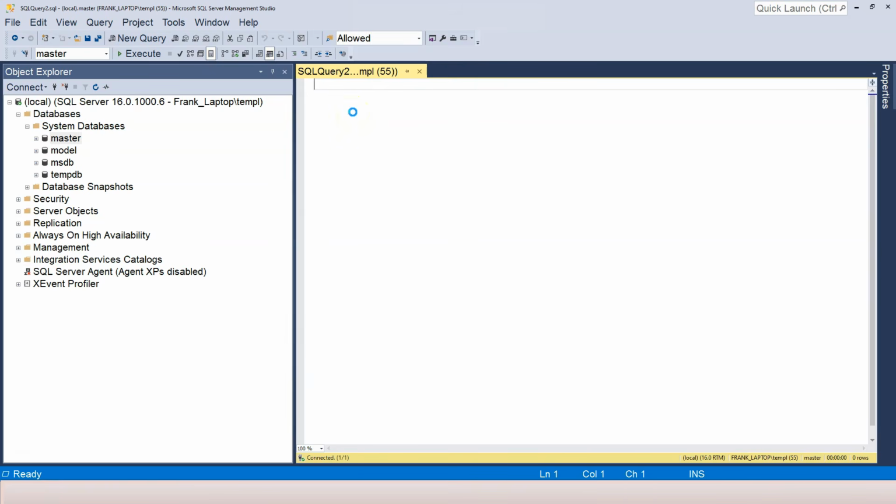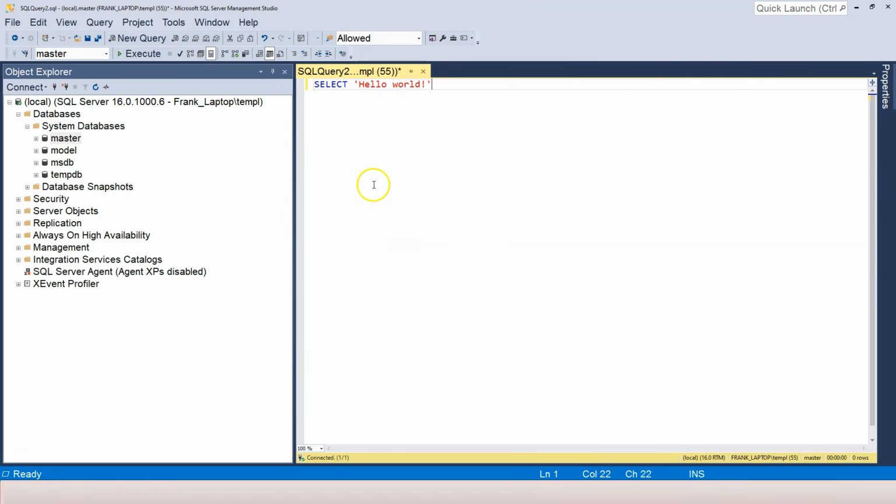So let's type in some SQL statement. Most SQL queries start with select, so we're selecting or pulling something from the database. Instead of pulling any actual data from our system databases, I'm going to say select hello world. So this is a SQL statement. It doesn't return any actual data from the database. It's returning a string that is hard-coded over here.